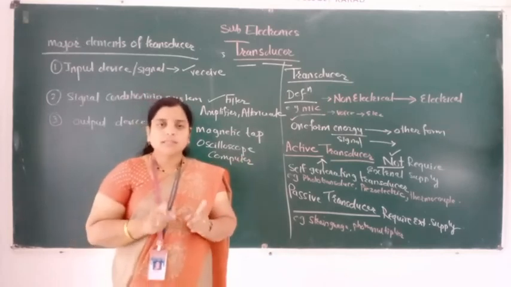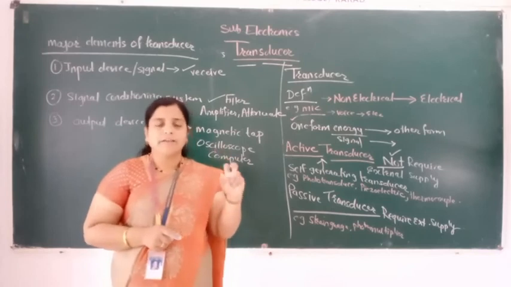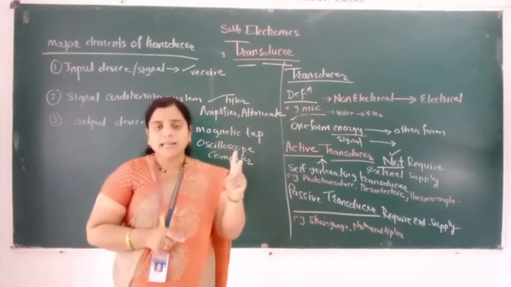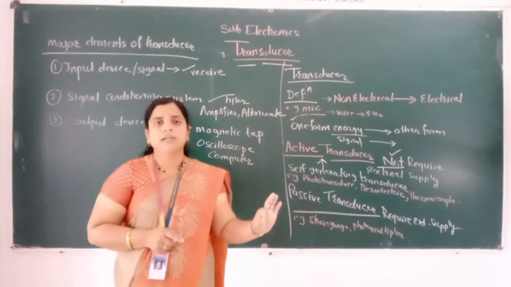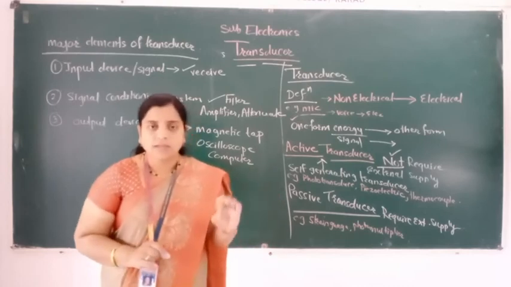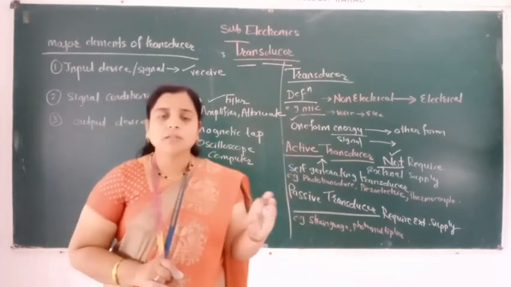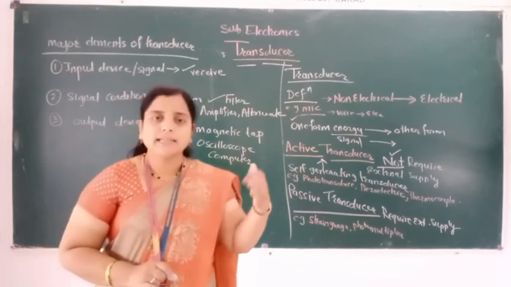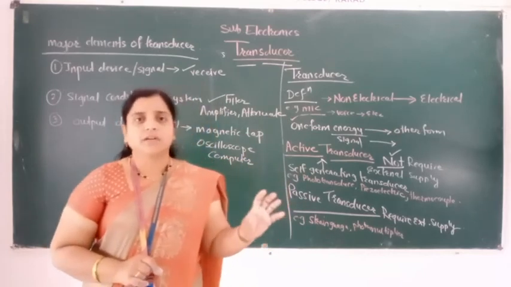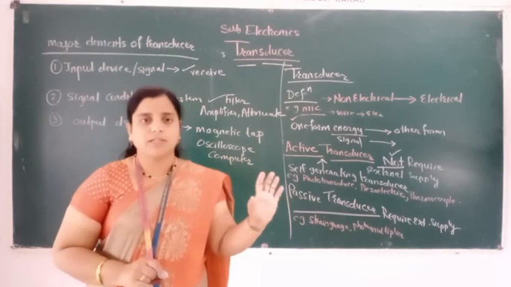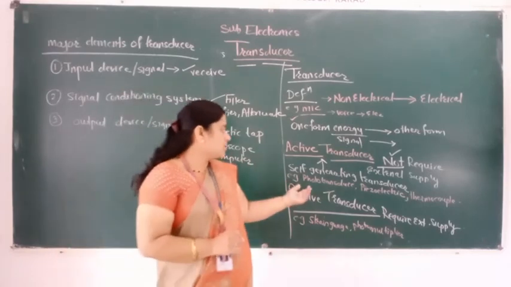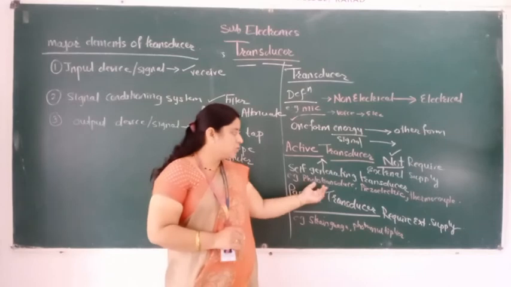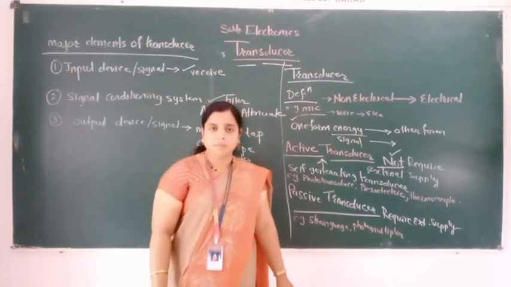It has two types: active transducer and passive transducer. Active transducer means this transducer generates the supply itself for work. And those transducers are photo transducer, piezoelectric and thermocouple.